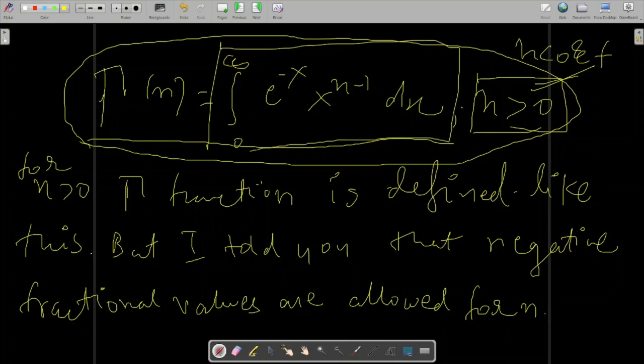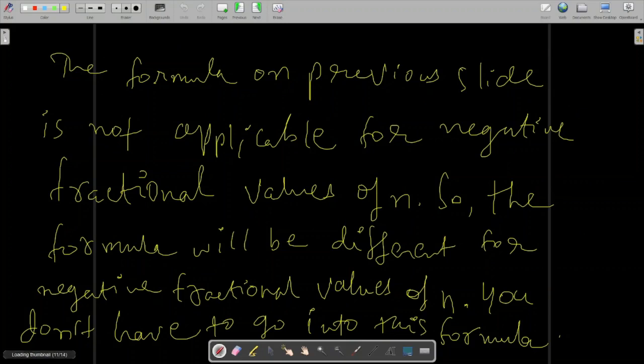It will be something else. How it is defined is not a part of your syllabus. It is a part of the maths optional syllabus. You need not go into that formula. Simply mug up the result.